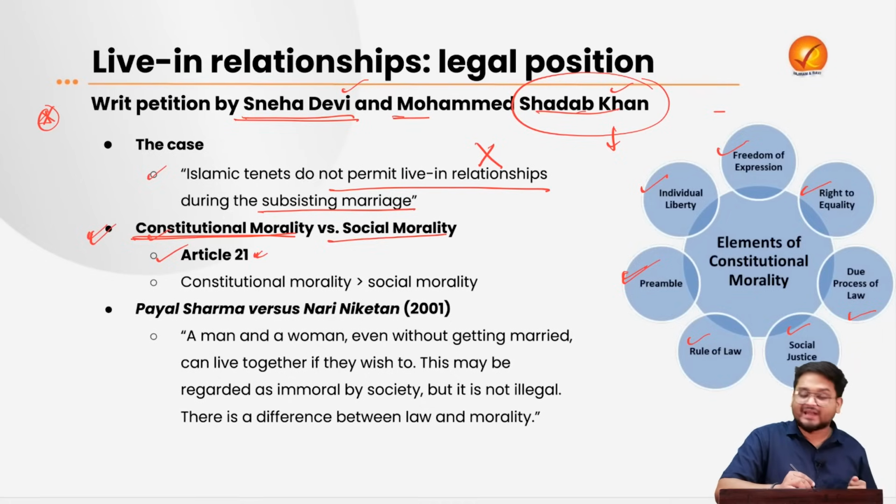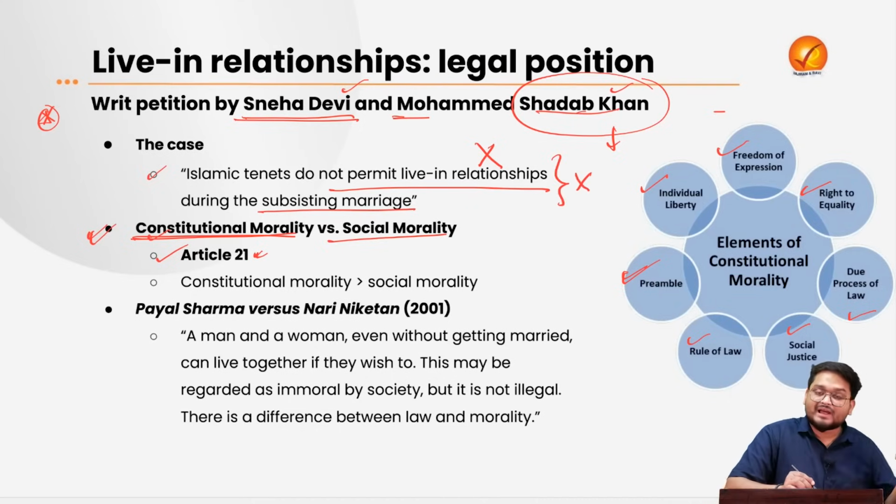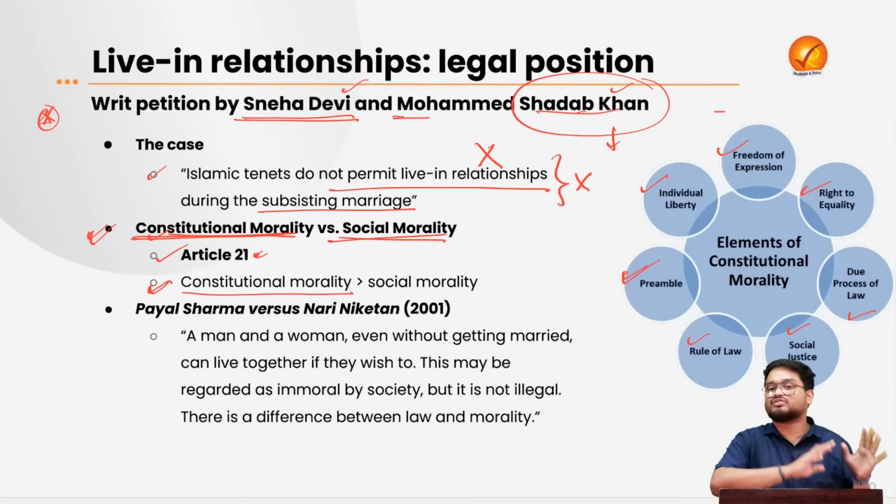So it is perfectly guaranteed under the same, right? But if an individual is married, that person cannot get the same. And at times when constitutional morality clashes with social morality, in some cases it has been seen that constitutional morality is more important than social morality.